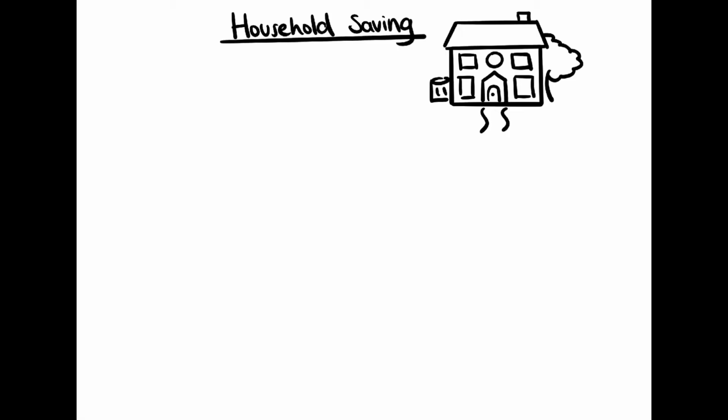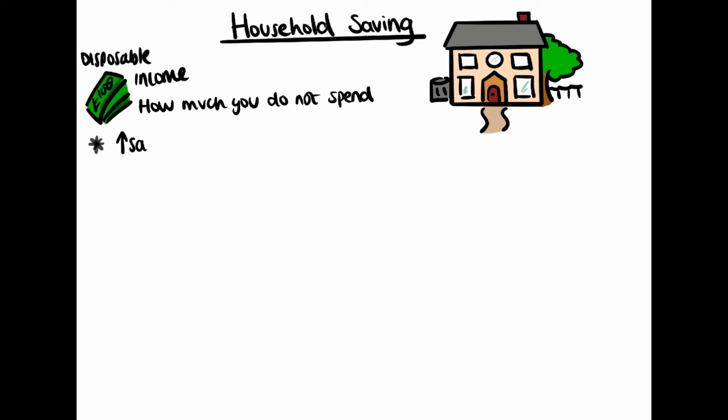Household saving is the percentage of disposable income households do not spend. The reason we care about this is because the more households save, the less is consumed. Therefore, it indirectly impacts consumer spending, which is a large component of AD.